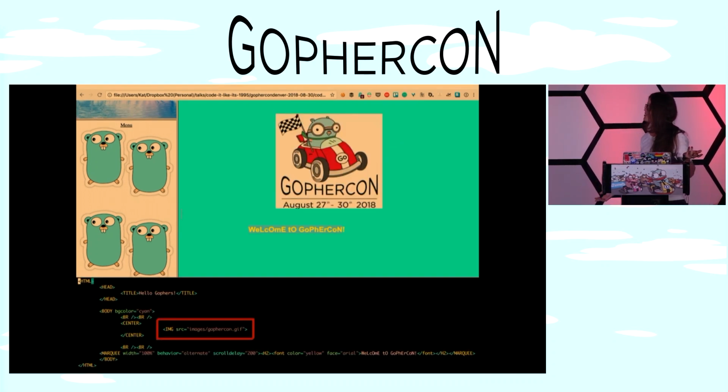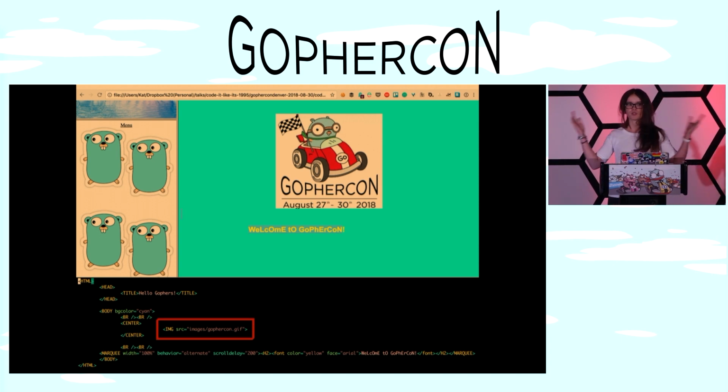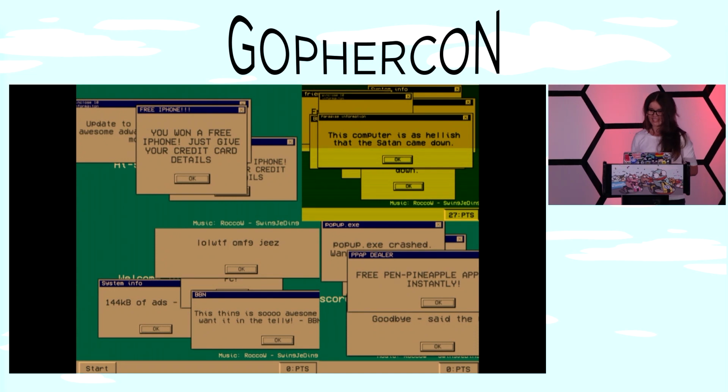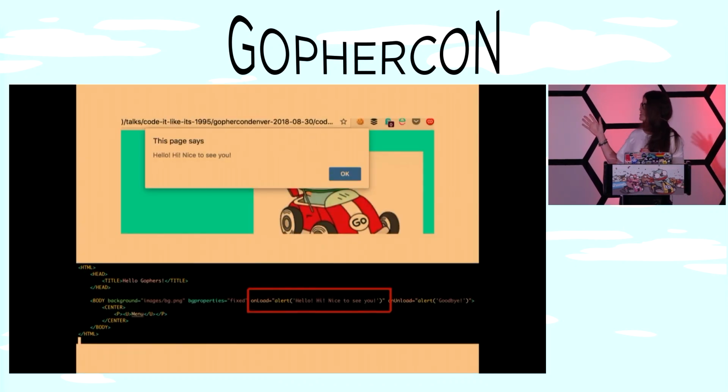Then we need to add a GIF, a moving GIF, because websites back then were full of moving GIFs. So there it is. You'll see it in a minute. And then obviously, we have to have some JavaScript alerts. The pop-up hell, which some of you might remember, some of you might not. So just a simple JavaScript alert like this, on load.